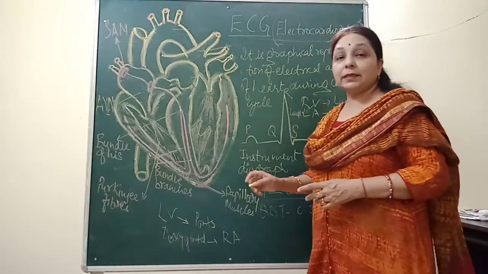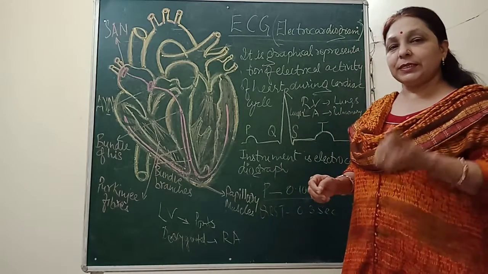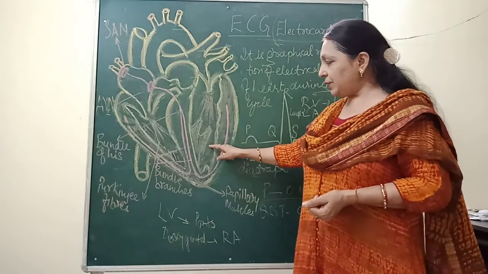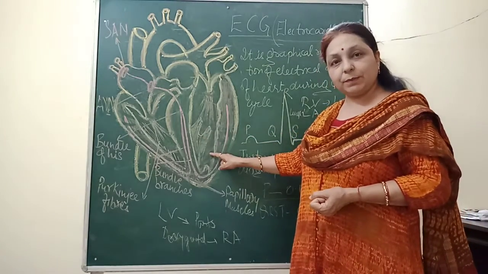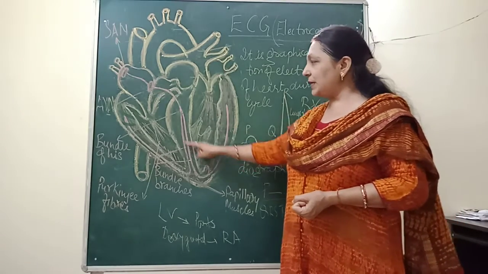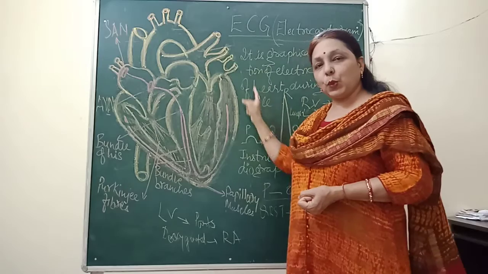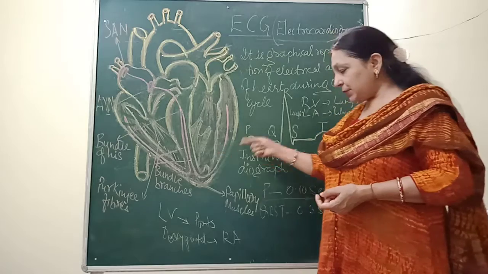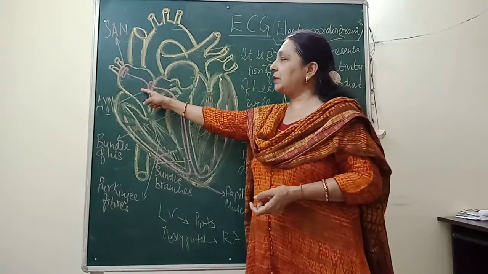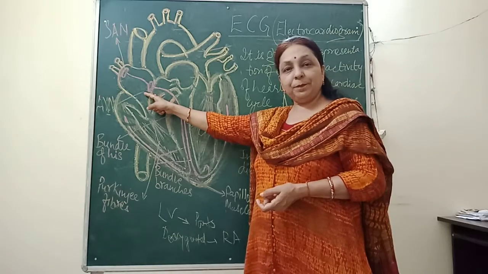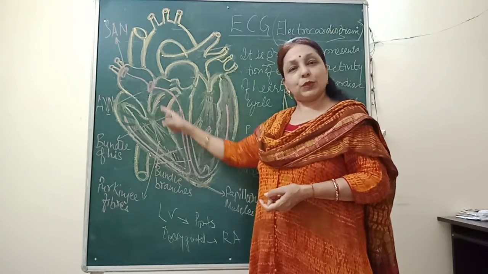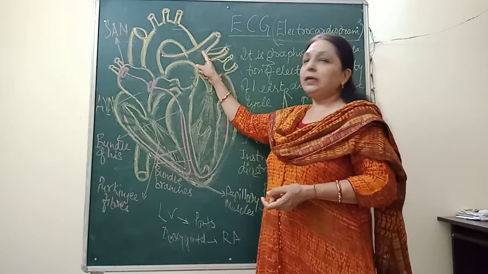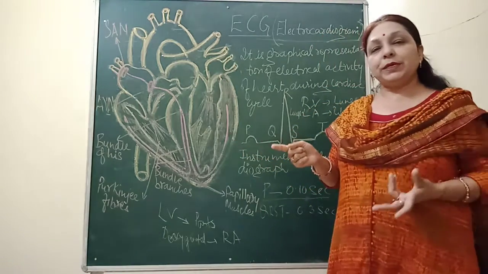Then another is the systemic circulation. In this systemic circulation, the left ventricle, which is receiving the oxygenated blood from the left auricle, supplies it to the aorta, and from the aorta to all parts of the body. Similarly, in the body the blood becomes deoxygenated, and this deoxygenated blood comes to the right auricle, and from the right auricle goes to the right ventricle. Now the right ventricle will throw it to the pulmonary artery. That means it will be the pulmonary circulation.